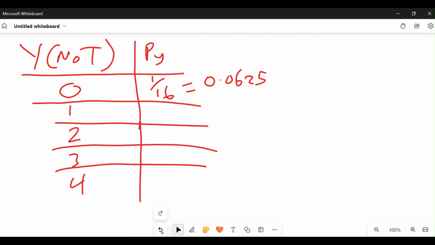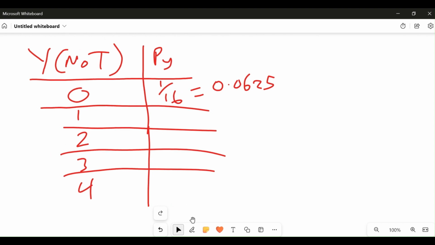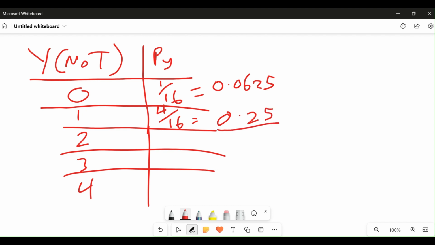So the probability of one tail showing up is 4/16. And if you press your calculator, you put this in decimal. Remember, I told you you can put yours in percentage. It doesn't really matter, it's still the same thing. So my 4/16 is 0.25.